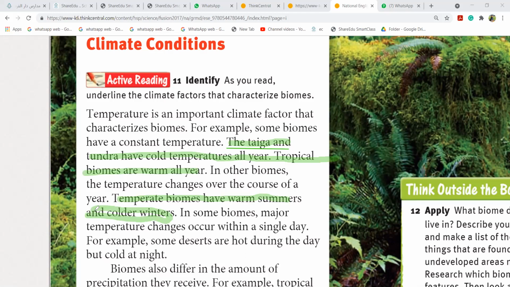In some biomes, major temperature changes occur within a single day. Imagine, some deserts are hot during the day, but cold at night. Some deserts are hot in the afternoon, but it becomes cold at night. You know that we are staying in a desert. You know Saudi Arabia is a desert?